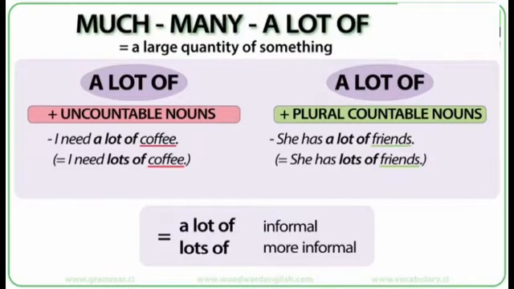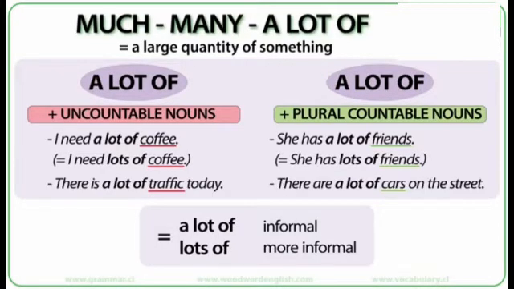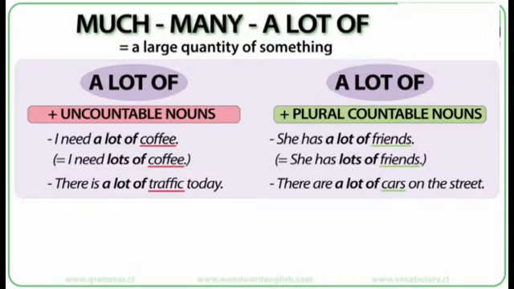The same is possible with countable nouns. You can say she has a lot of friends or she has lots of friends. The last one is more informal. A couple more examples. There is a lot of traffic today. Traffic is uncountable. There are a lot of cars on the street. Cars is a plural countable noun. And with both of those, we can use a lot of.